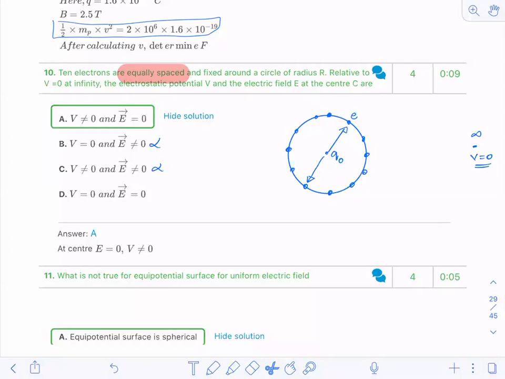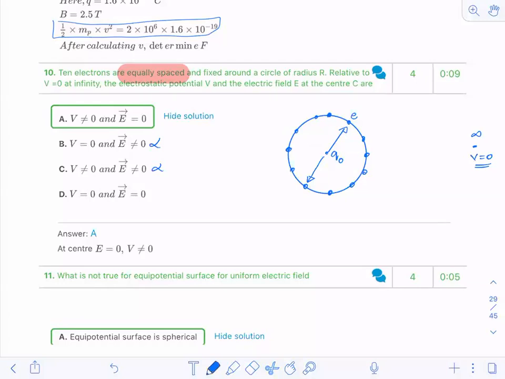But if the system is arranged with equal numbers of positive and negative charges, equal potential due to positive and equal potential due to negative is generated at the center, so they cancel each other and the potential becomes zero. But here all are electrons, so a potential will be developed over there. To bring a charge and put it at the center, you have to do work. Can you understand this point?